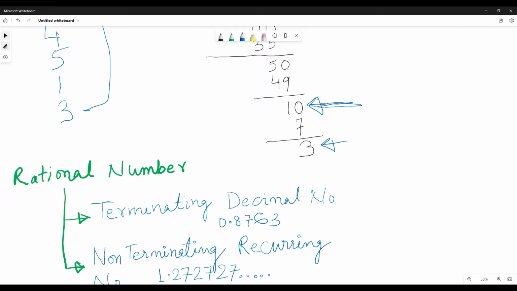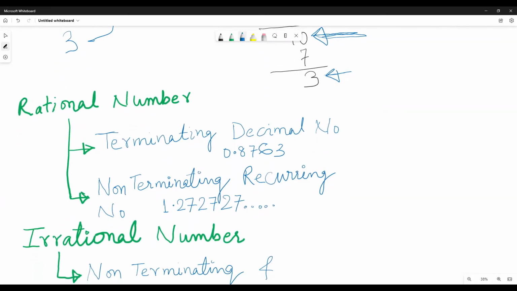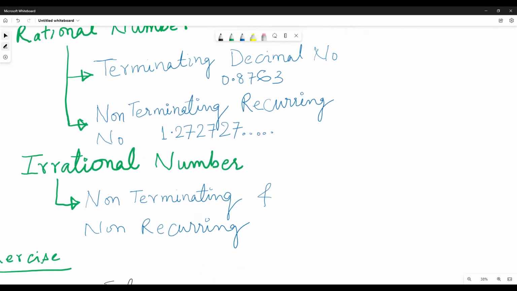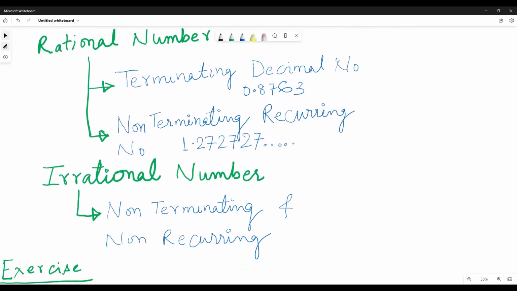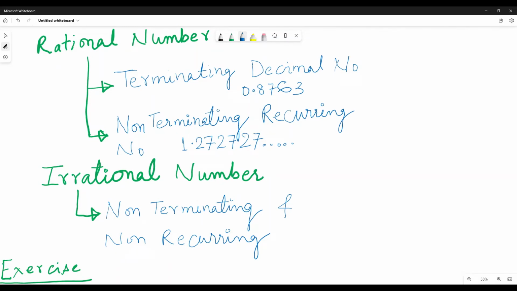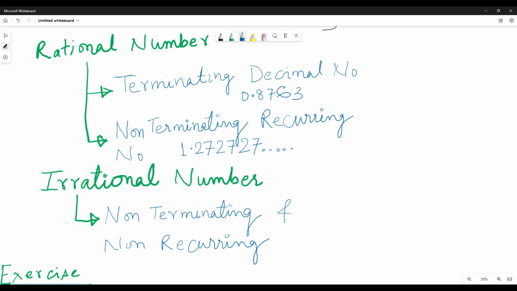So rational numbers can be terminating decimals or non-terminating recurring decimals, that is, non-terminating repeating decimals. And irrational numbers are non-terminating and non-recurring.